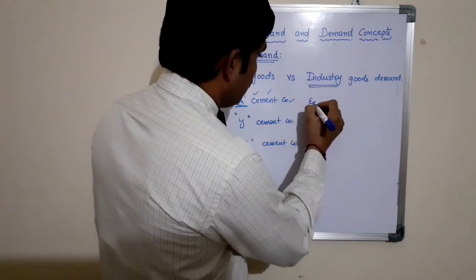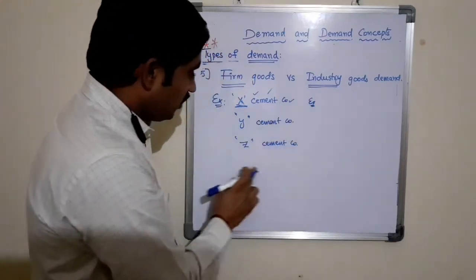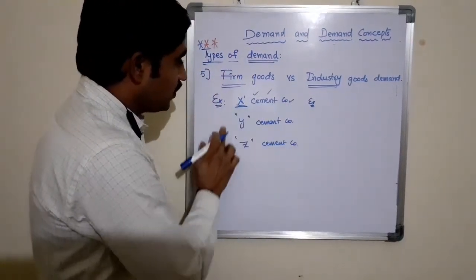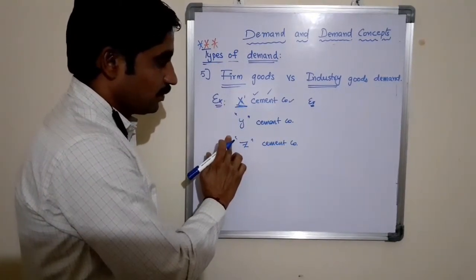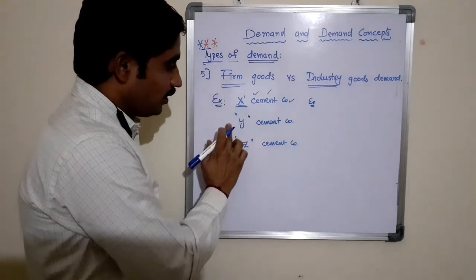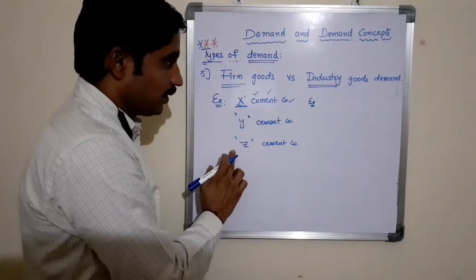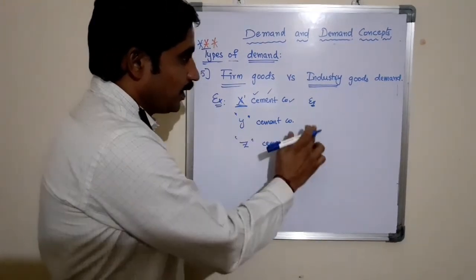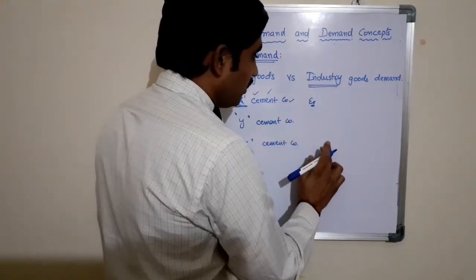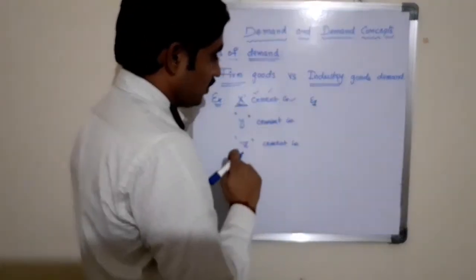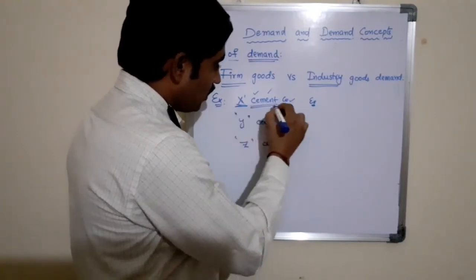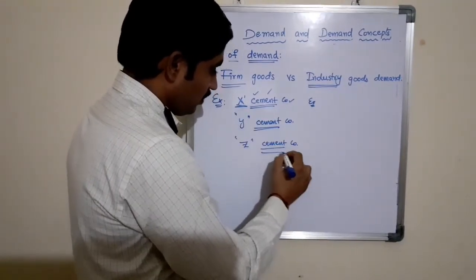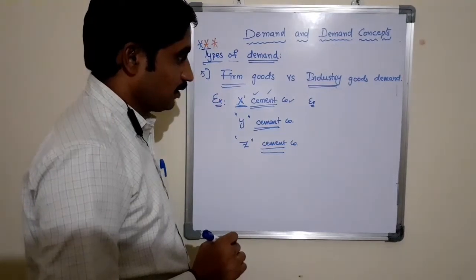For example, here all these are companies, individually called X firm, Y firm, Z firm: X cement company, Y cement company, Z cement company. Whereas, coming to the industry, it is the group of companies which are producing the same product. Here all these are individual companies producing cement.